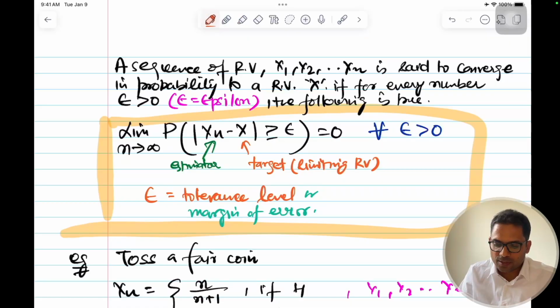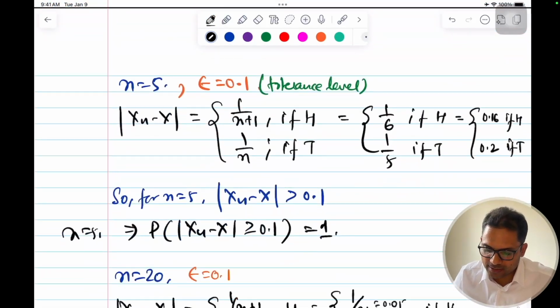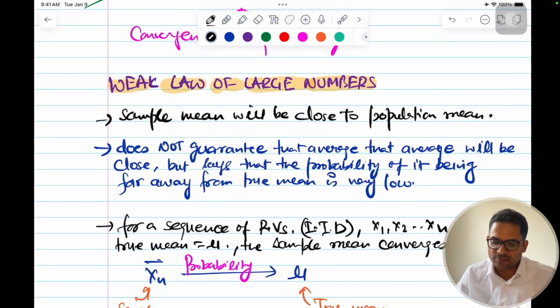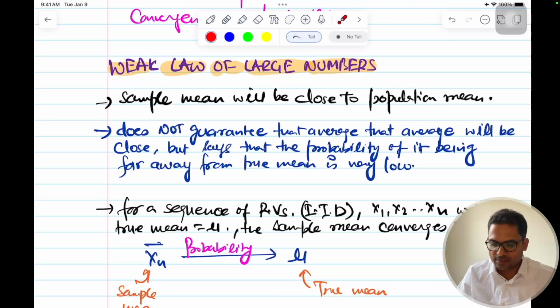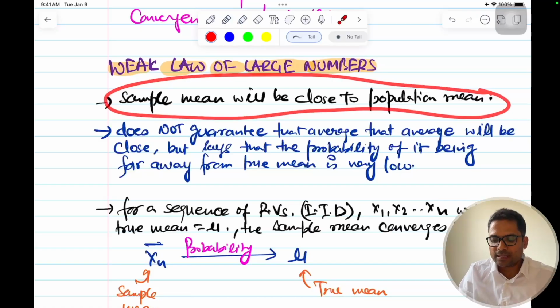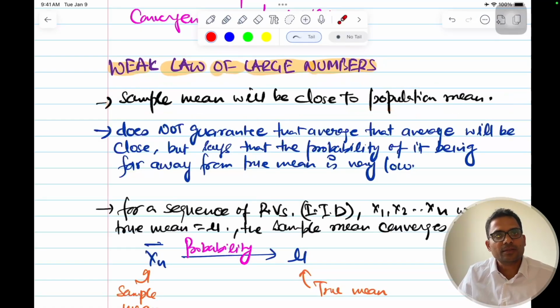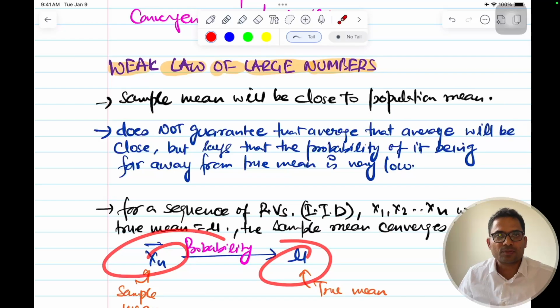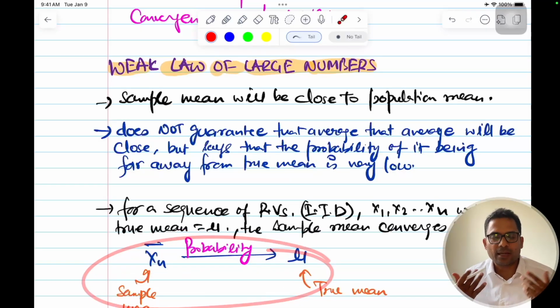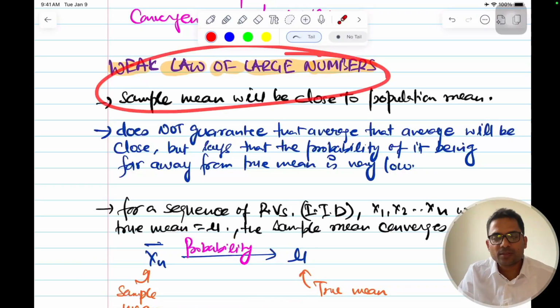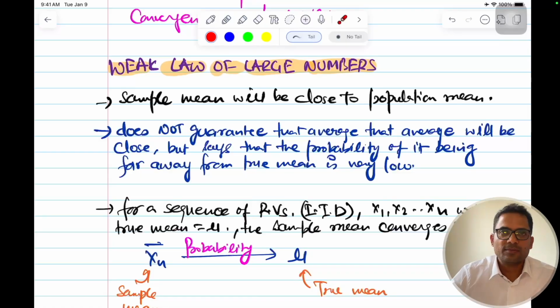I hope convergence in probability and its immediate application in the weak law of large numbers is clear, and the application of the weak law of large numbers in statistics is also clear: the sample mean will be close to the population mean, and if you have a sequence of IIDs, then the sample mean converges to it. We use this as a rule readily, but this is because of the weak law of large numbers. If this is clear, let's move to the next point.